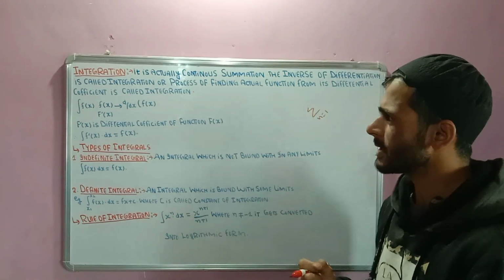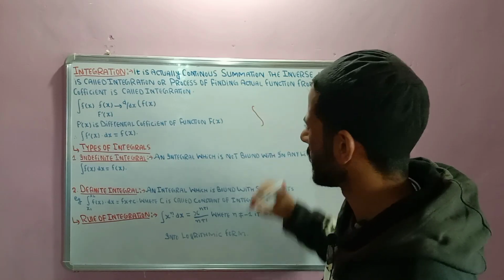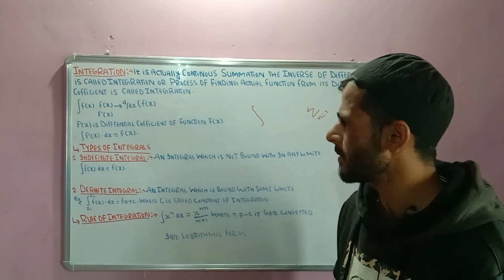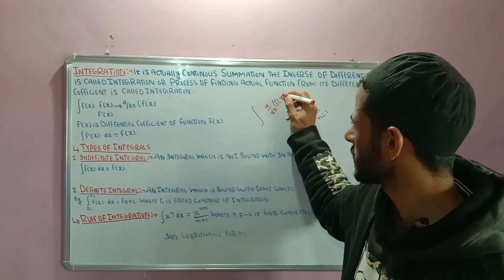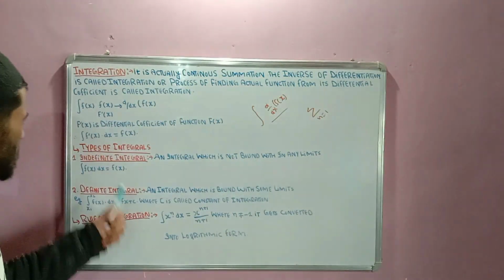So the formula of integration: this is called an integral. The integral of f of x is d by dx of f of x. This is a differentiation, and the reverse of differentiation is integration.